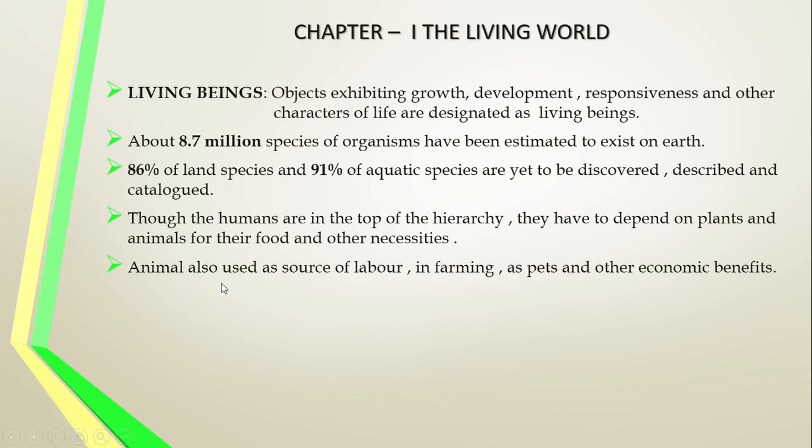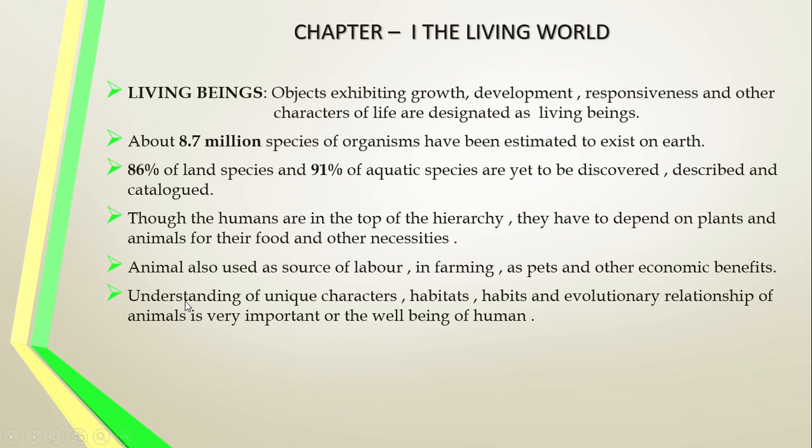For what? The animals are used as the source of labor, source of food, in farming, and also as pet animals and for other economic benefits. The world has many varieties of animals that can be utilized by the human being as food material and as the source of labor. கால்நடைகள்லாம் நம்ம விவசாயத்துக்கு பயன்படுத்துறோம், the farming and other workக்குள்ள பயன்படுத்துறோம், and also the pet animals பயன்படுத்திக்கிறோம், and also for other economic importance. For an example, the honeybee or the beeswax, அல்லது the sericultureல பட்டுப்பூச்சி வளர்க்கறது, இப்படி நிறைய variety of animals have economic importance.